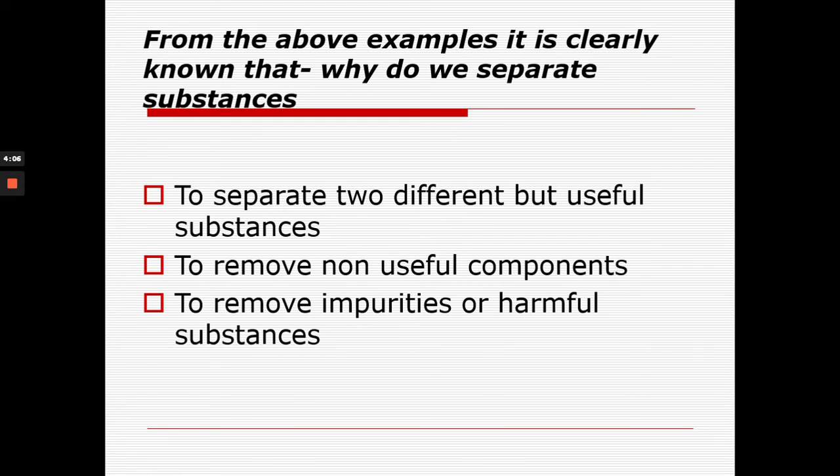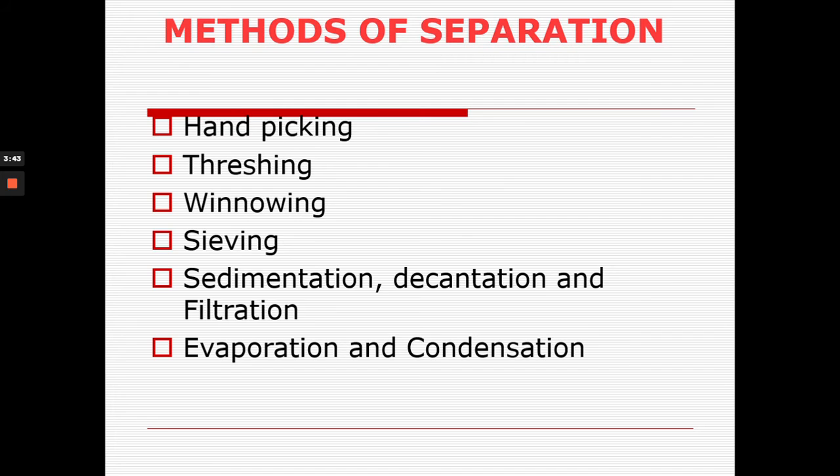Now, why are we doing this separation process? To separate two different but useful substances. It means if both of the substances are useful, we have to separate them. To remove one non-useful component, it may be possible that one component is non-useful, so we have to separate that. To remove impurities or harmful substances from a mixture.